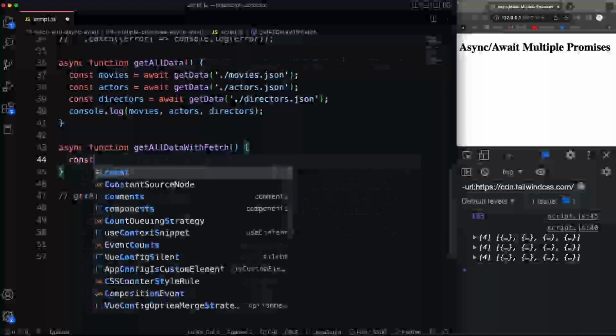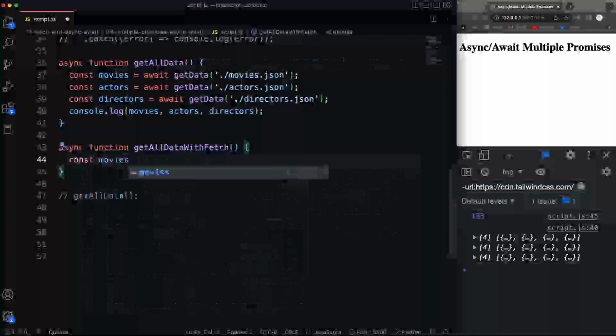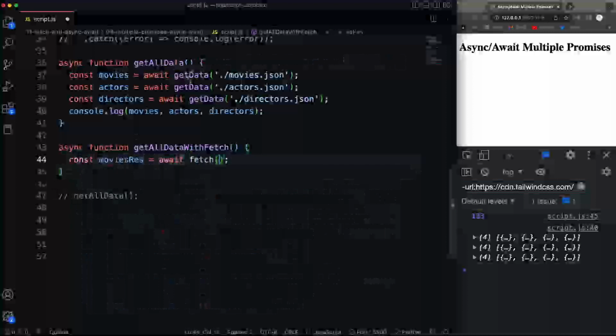So let's say const movies. Now remember, we get a response. That's what is nice about this getData, it just returns the data. It doesn't have a whole response object. But then again, that response object comes in handy to do certain things. So remember, we need to get two things: the response. So I'm going to call that movieRes, and we'll set that to await fetch, and let's pass in ./movies.json.